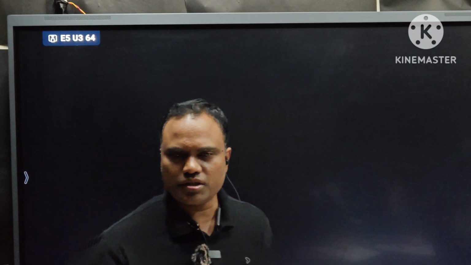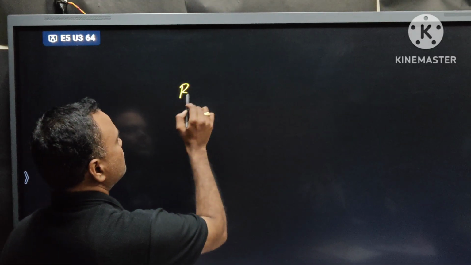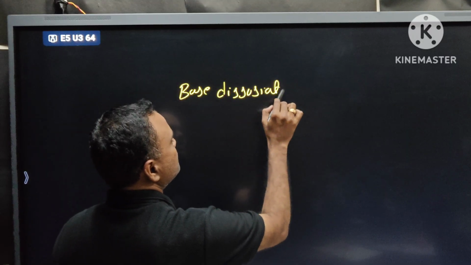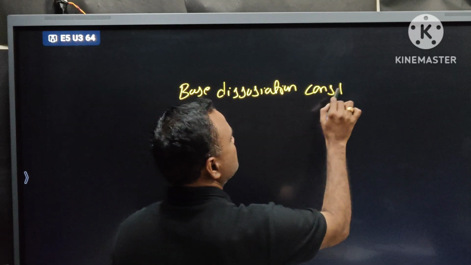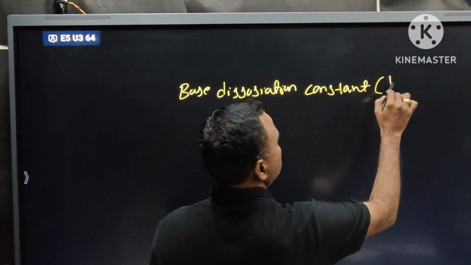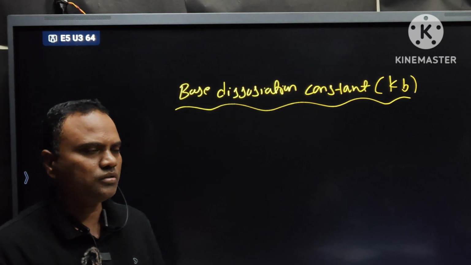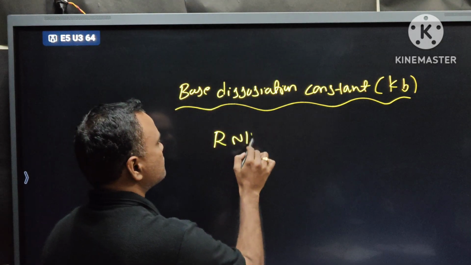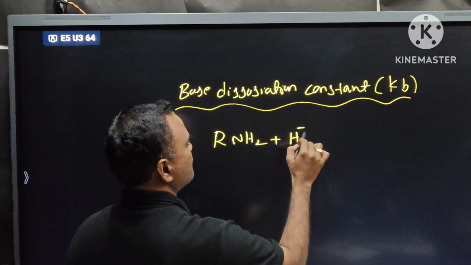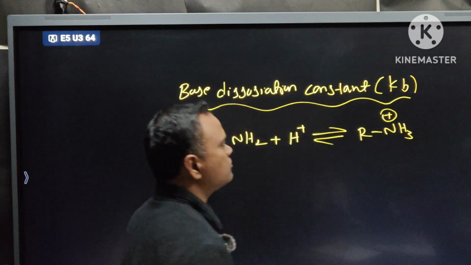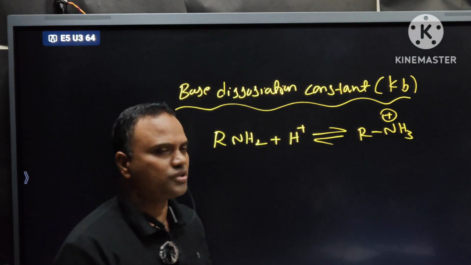See, like the acidic nature concept, Ka, pKa, here also we have Kb, pKb. What is Kb? Base dissociation constant. It is represented as Kb, base dissociation constant. Look at this. RNH3 positive. This reaction represents the basic nature of amines.